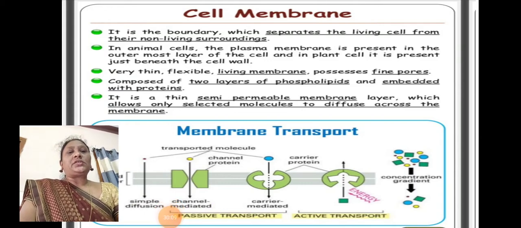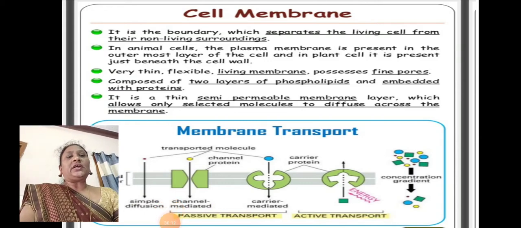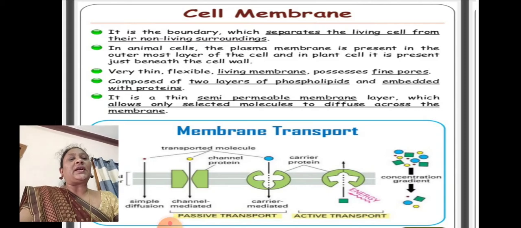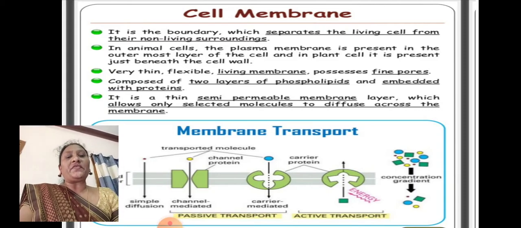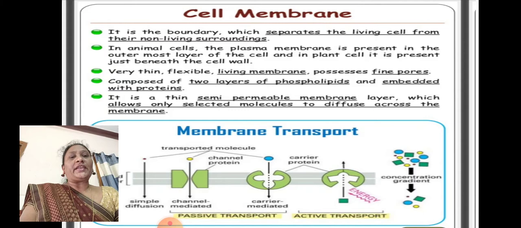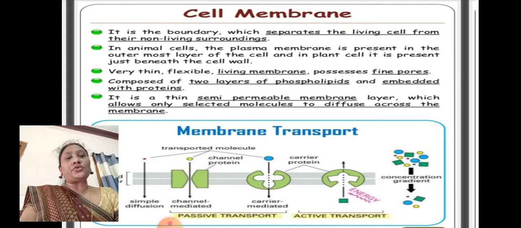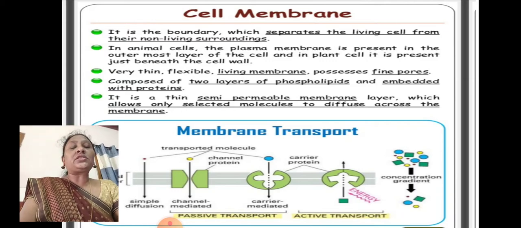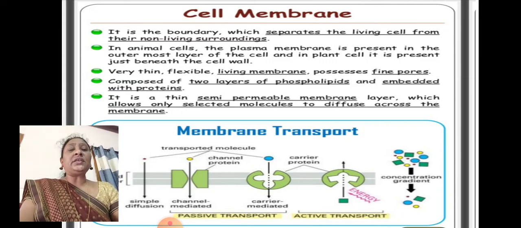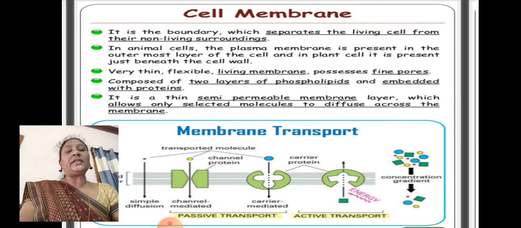So, the cell membrane is the boundary which separates the living cell from their non-living surroundings. In animal cell, the plasma membrane is present in the outermost layer of the cell, and in plant cell it is present just beneath the cell wall. Why? In animal cell, the cell wall is not present. That is the reason it is the outermost layer for the animal cell and the second layer for the plant cell.